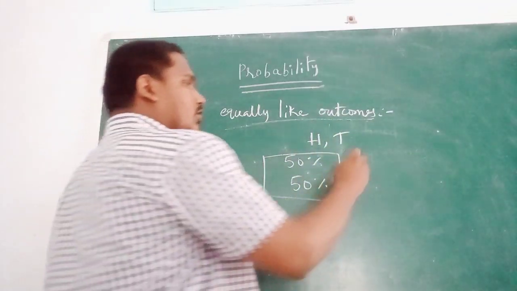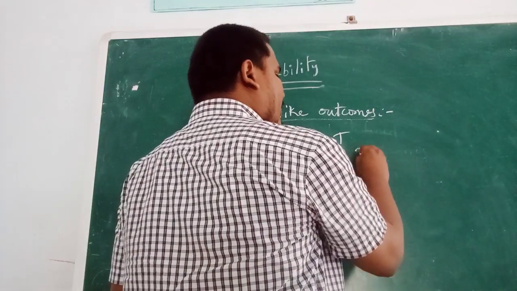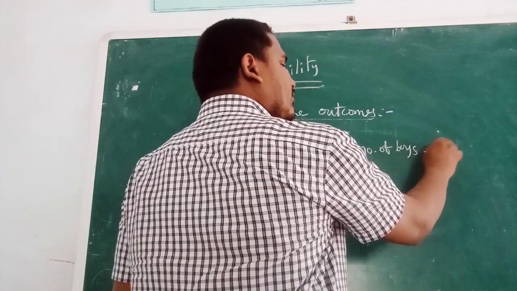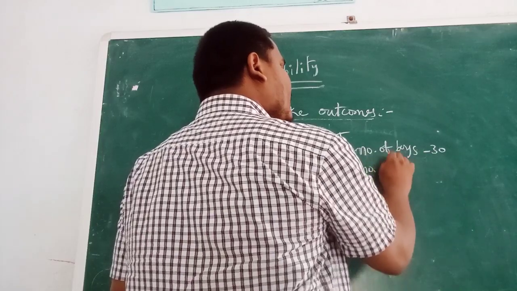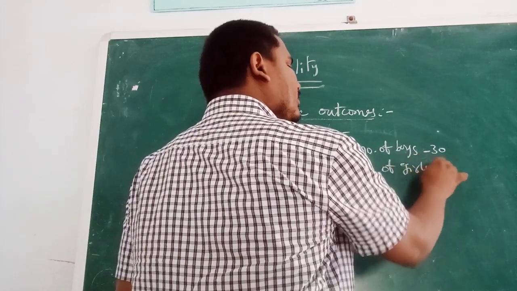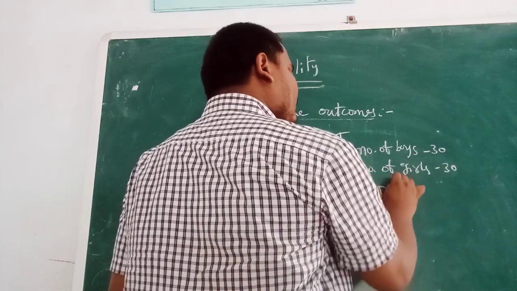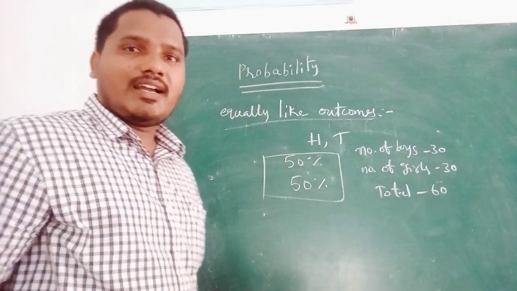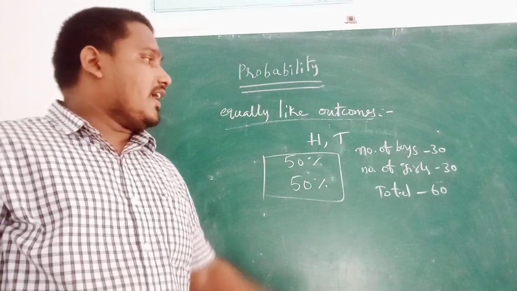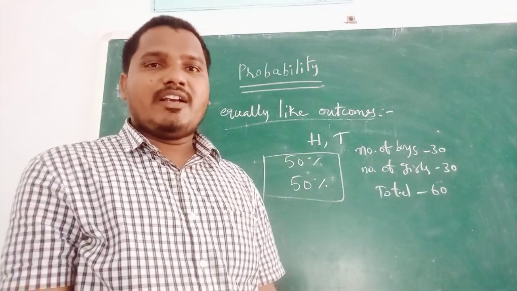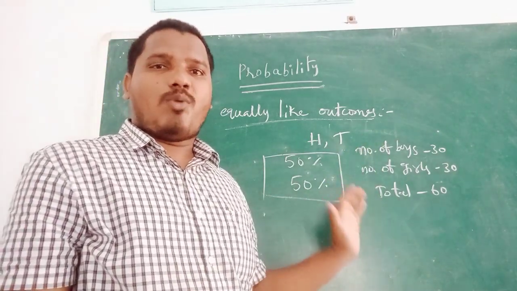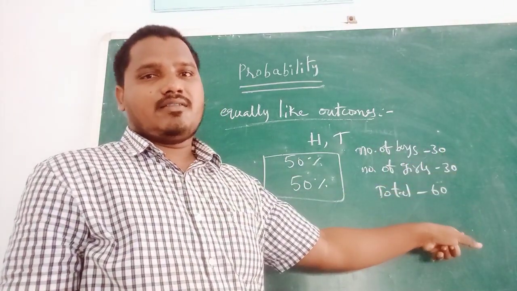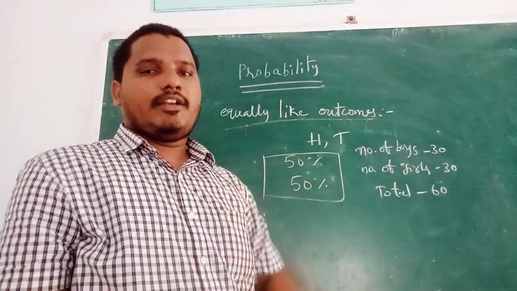Suppose the number of boys in a class is 30, the number of girls is also 30, total 60. Then what is the probability of getting a boy and the probability of a girl? Probability of boys is equal to favorable outcomes 30 by 60, that is equal to 1 by 2.